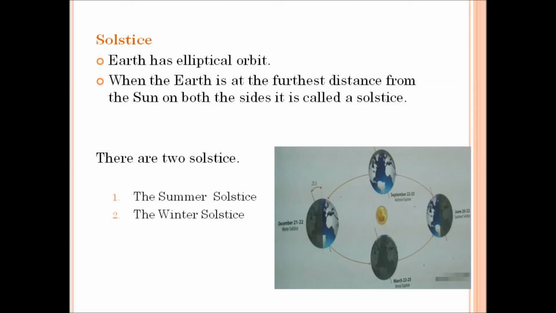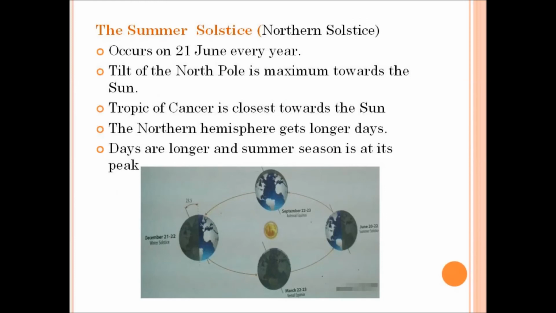Now look at the picture. Here on either side of the Sun, that is on the left and right hand side of the Sun, the Earth is at the farthest distance. So it is said to be the solstice. There are two solstices. They are the summer solstice and the winter solstice.